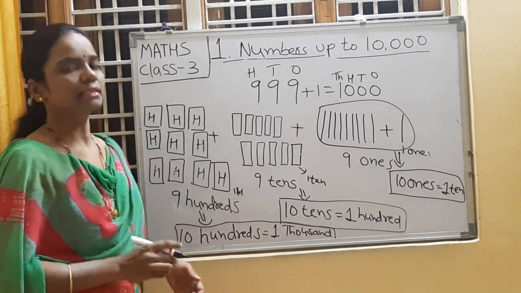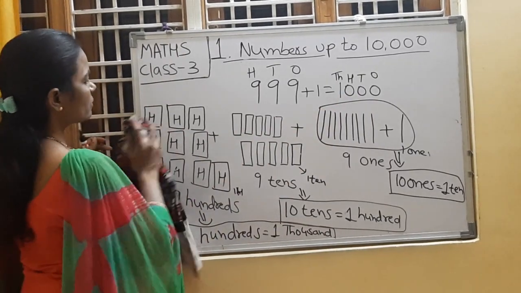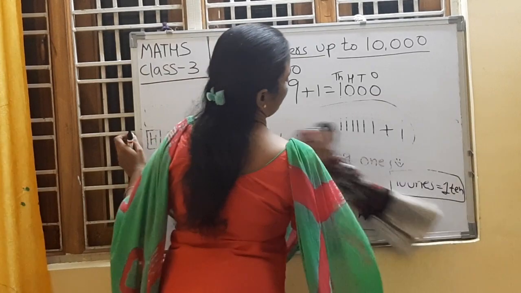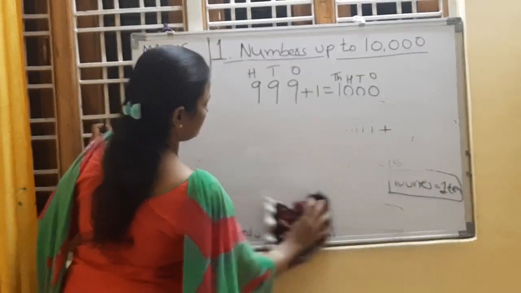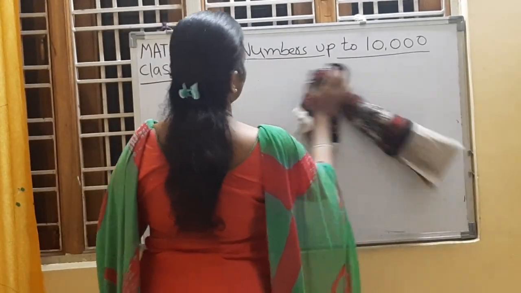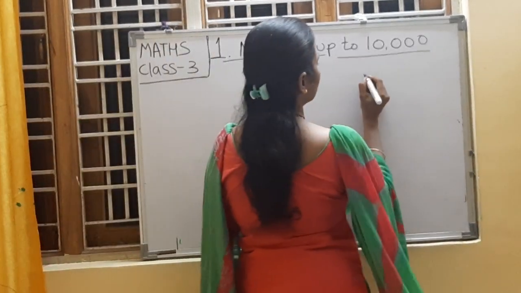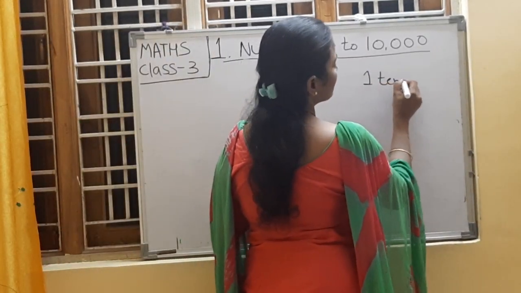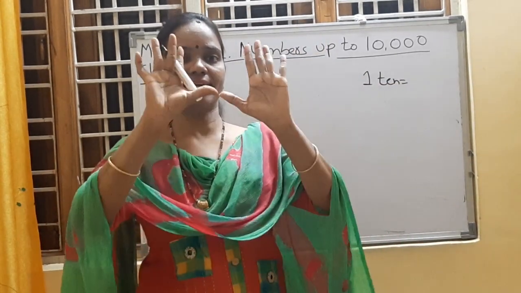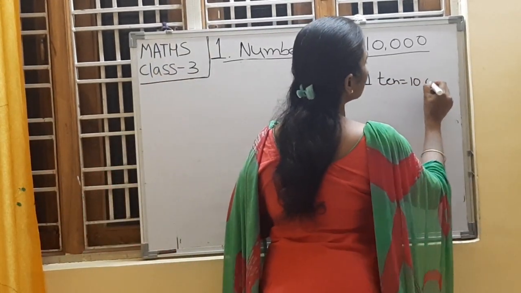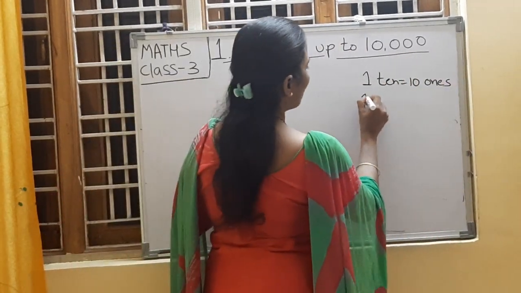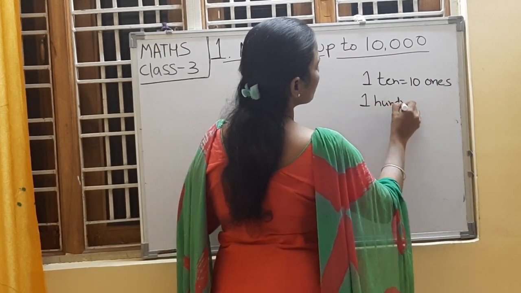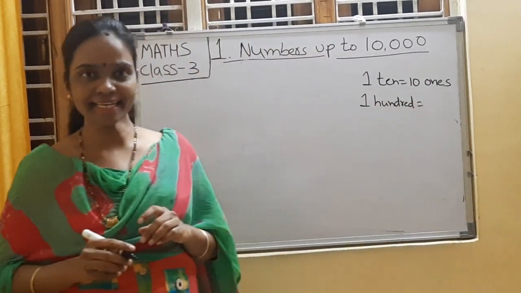Okay? Note down in your notebooks, children. I will write here: 10 is equal to how many ones, children? 10 ones. Next, 100 is equal to how many tens?